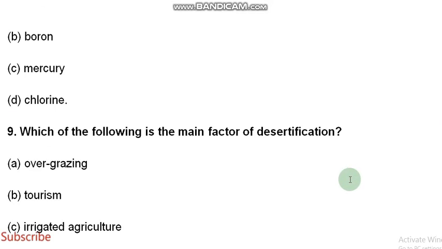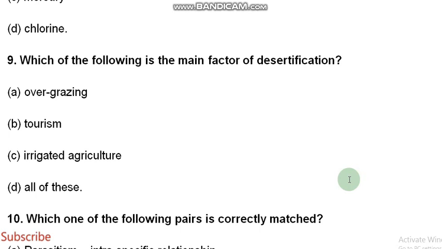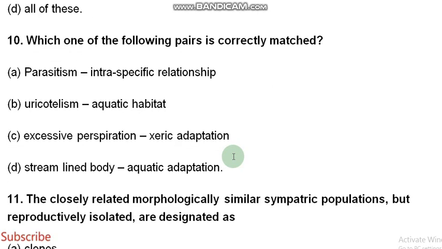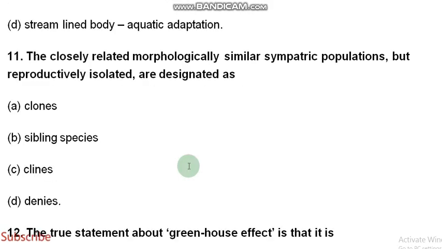That is fluorine. Which of the following is the main factor of desertification? That is overgrazing. Which one of the following pairs is correctly matched? Streamlined body matched with aquatic adaptation is correct. D option is true. The closely related, morphologically similar sympatric populations that are reproductively isolated are designated as sibling species.